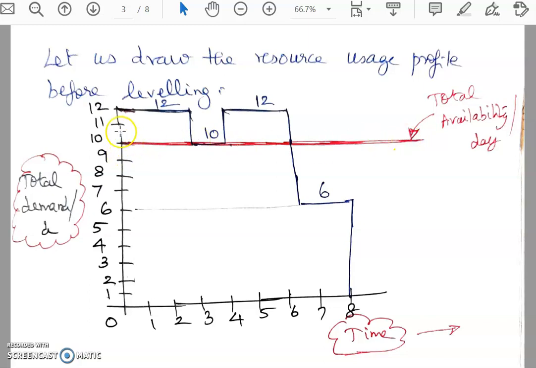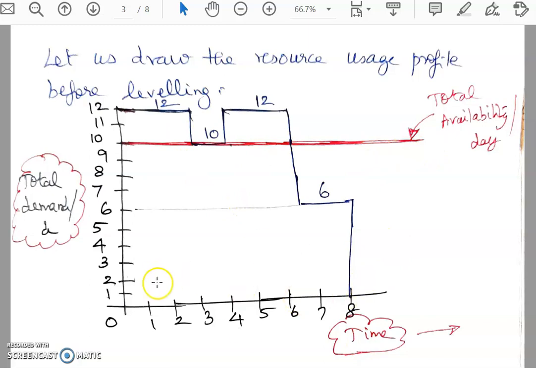But here, before we draw the resource usage profile, we have to draw the total availability line. So total availability per day is restricted to 10 men, and therefore this is the restriction on the problem. I have taken total availability as 10, which is given in the problem. That is put as a horizontal line.